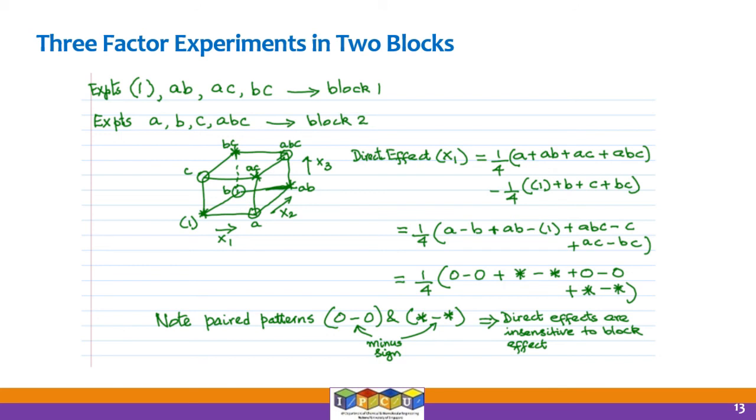But before we go there, we still are doing this same thing where we have 3-factor experiments, that is a 2 to the power of 3 design. We have to do it in 2 blocks, as we have seen earlier. So we are just going to do a little bit of analysis of that.